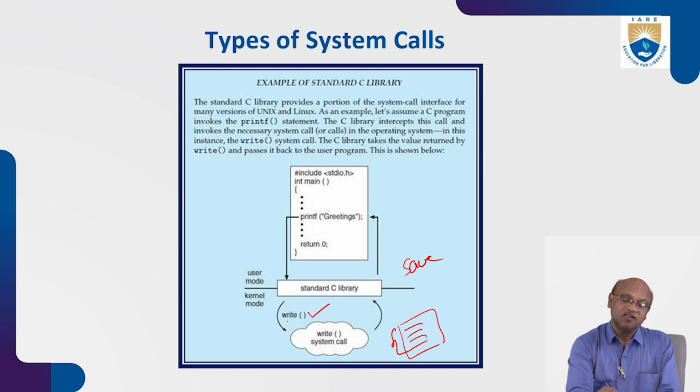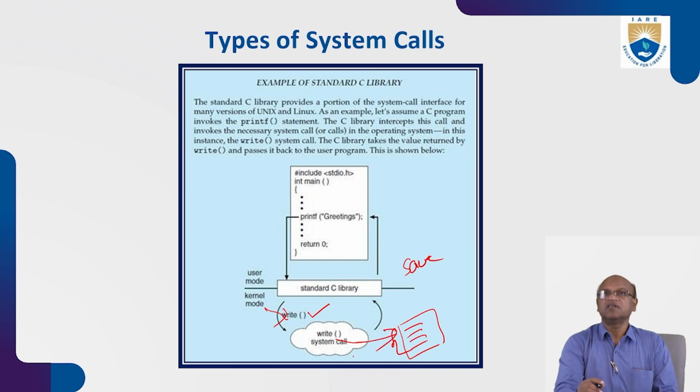In kernel mode, there are some predefined programs, that is, system calls. One of the system calls is write. For saving the data in the hard disk, it will invoke the write system call, and it will write the program to the hard disk. Very simple. This is how system calls work.